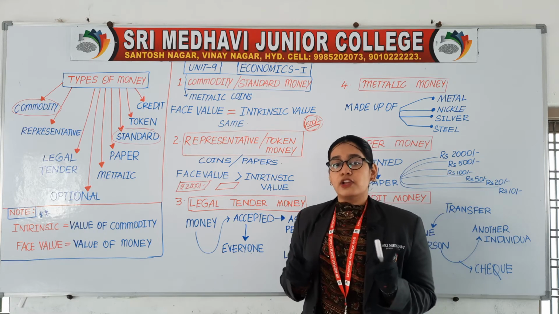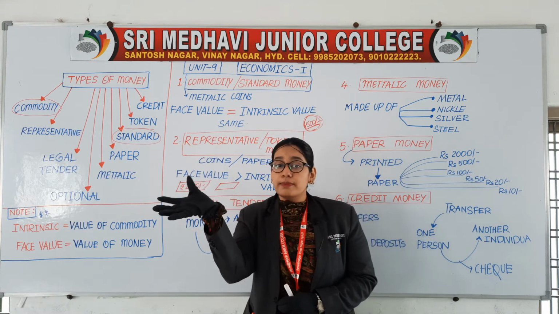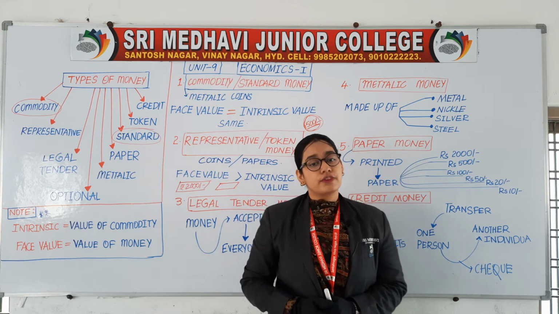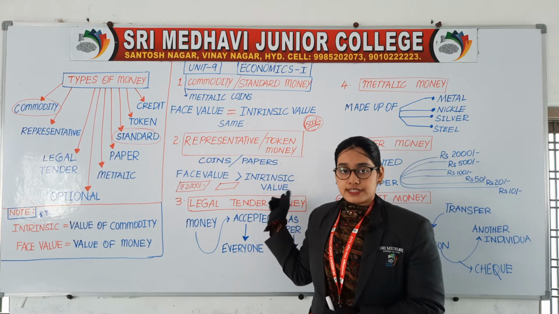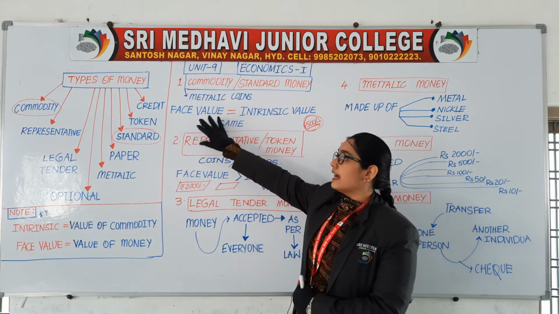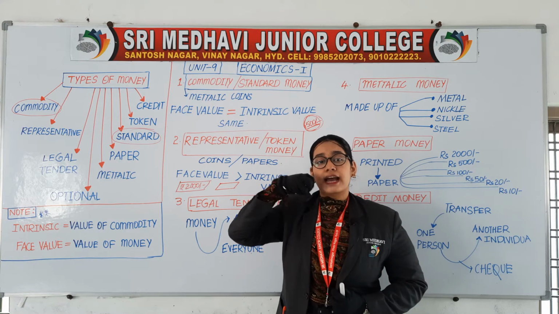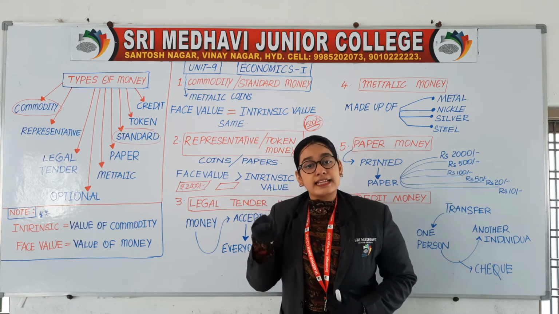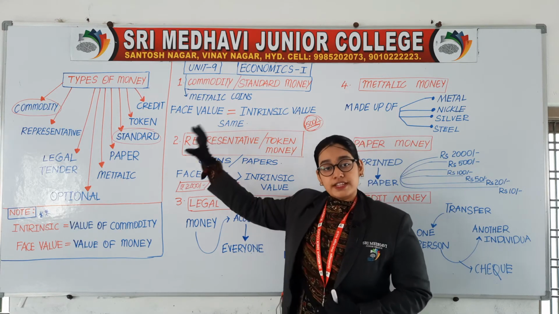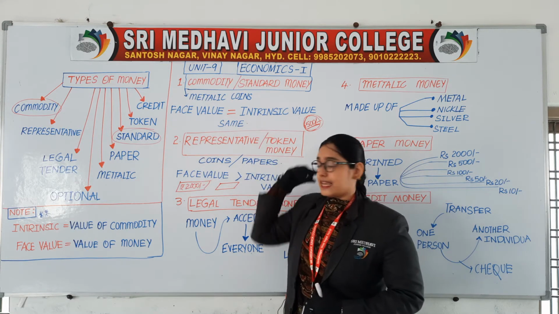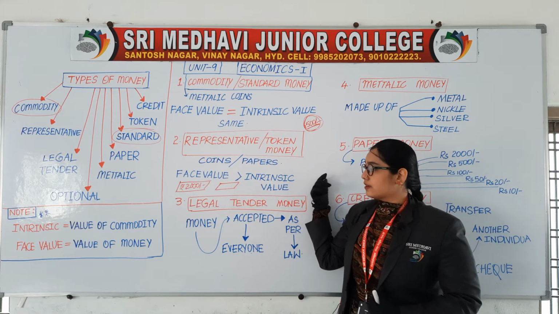So we don't have value of paper, but we have value of money. That means value of money is more than value of commodity, which means face value is more than intrinsic value. Here we read that face value and intrinsic value is same. If I lose a gold coin, I have lost the gold coin as well as I have lost my 500 rupees value. So face value and intrinsic value here is same, but here face value is more than intrinsic value.